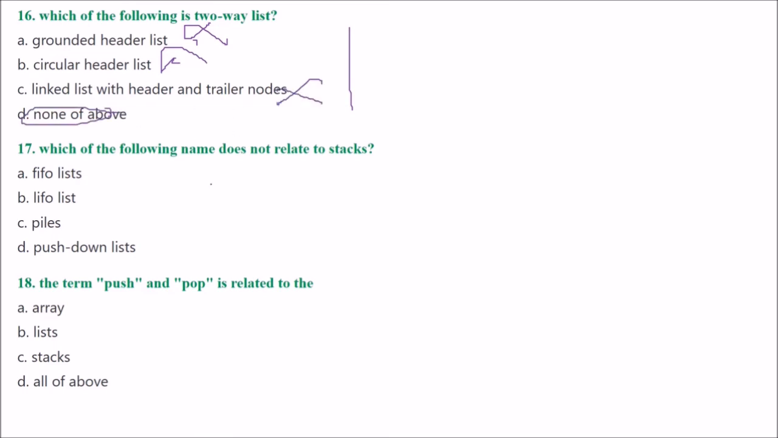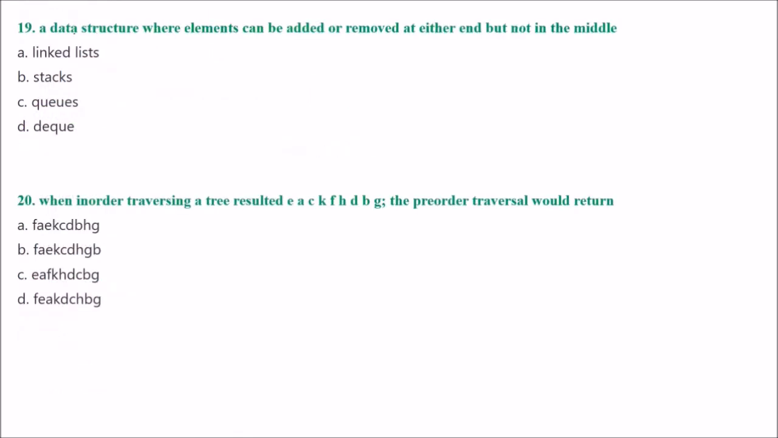Which of the following names does not relate to stacks? Is it FIFO list, first in, first out? Yes, it is first in, first out, because this goes with queues, not stacks. But LIFO, piles, push down lists, all are talked with reference to stacks only. The term push and pop is related to stack or any other? The answer is stacks.